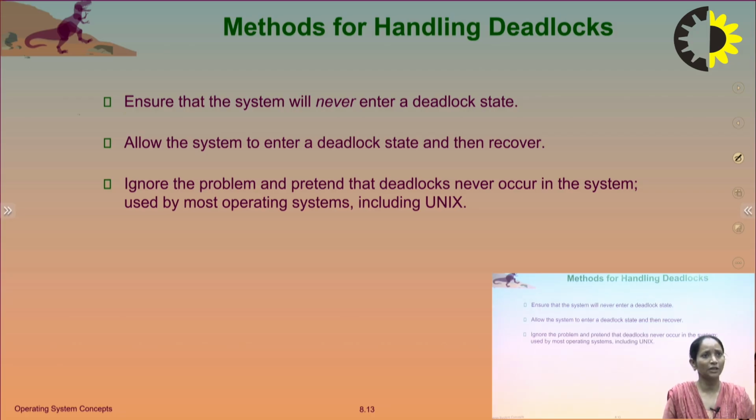So these are the methods for handling deadlock. Ensure that the system will never enter a deadlock state; or allow the system to enter a deadlock state and then recover from it; or ignore the problem and pretend that deadlock never occurs in the system, which is used by most operating systems including Unix.